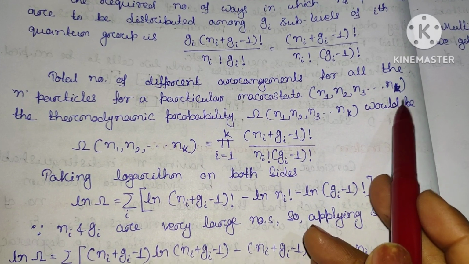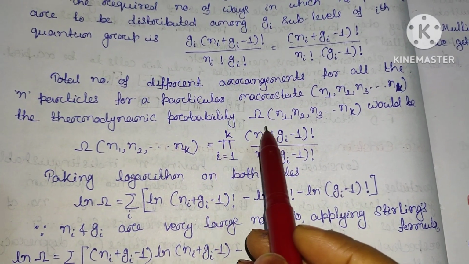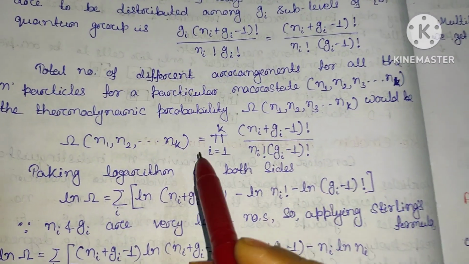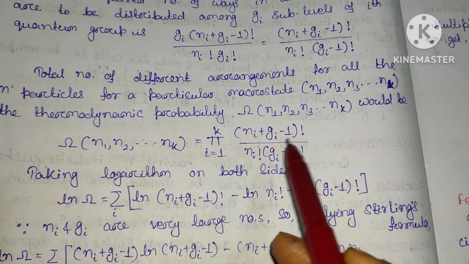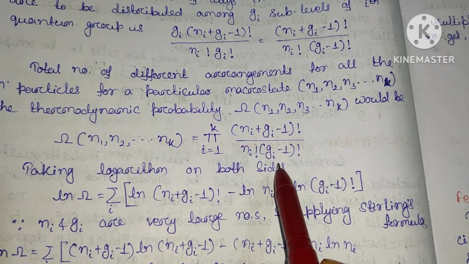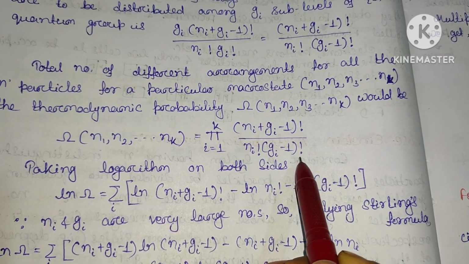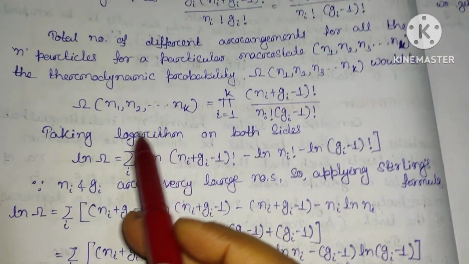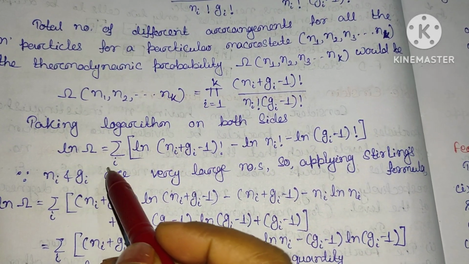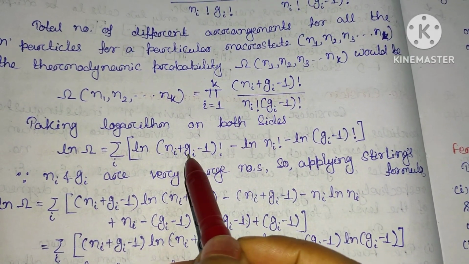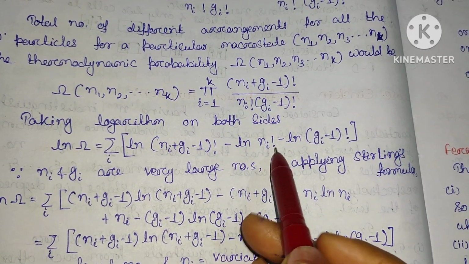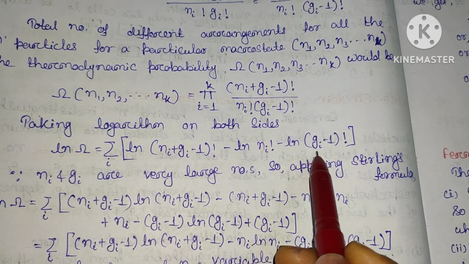Now the total number of different arrangements for all the n particles for a particular macrostate, that is n1, n2, n3, and so on up to nk, the thermodynamic probability omega, would be the product over i equal to 1 to k of (ni plus gi minus 1) factorial divided by ni factorial into (gi minus 1) factorial. Clear? Taking the logarithm on both sides, log omega becomes the sum over i of log (ni plus gi minus 1) factorial, minus log ni factorial, minus log (gi minus 1) factorial.